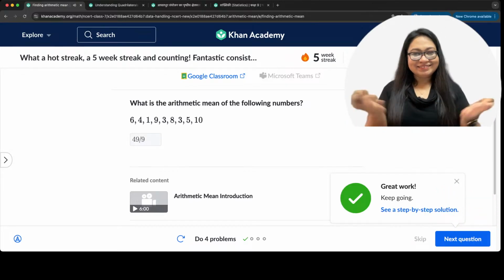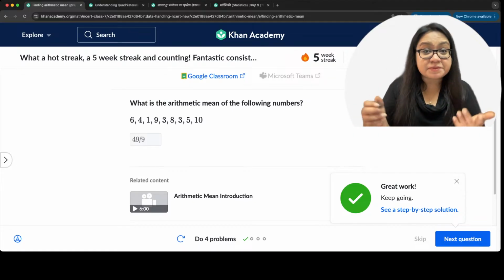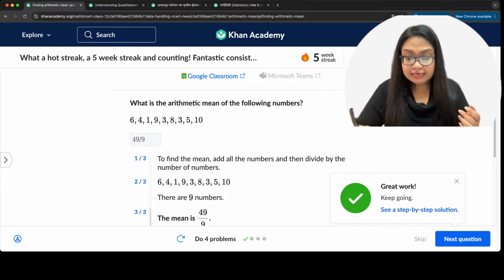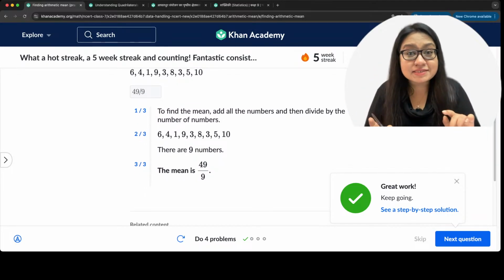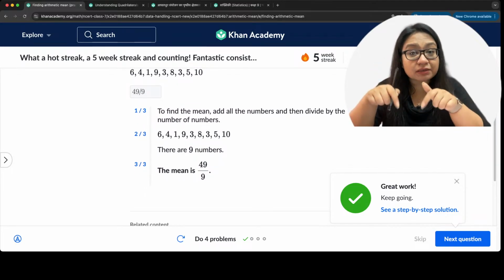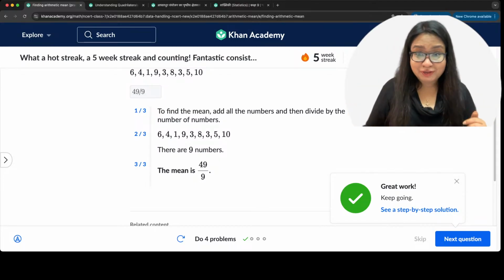All good. Yes. Awesome. And if you want to look at the step-by-step solution, it is very, very simple. Here is how we find arithmetic mean, right? All you have to do is click the blue button over here for the step-by-step solution for every question and you get it. Okay.